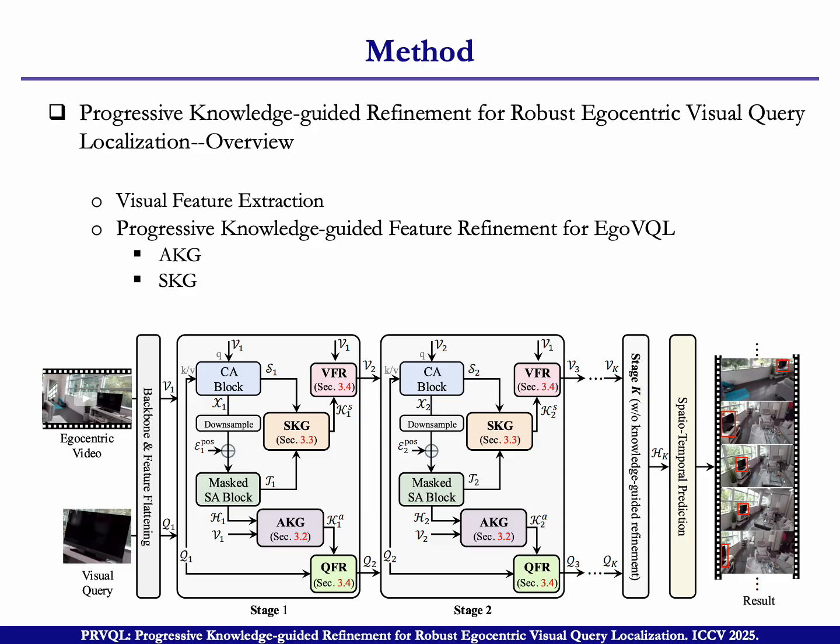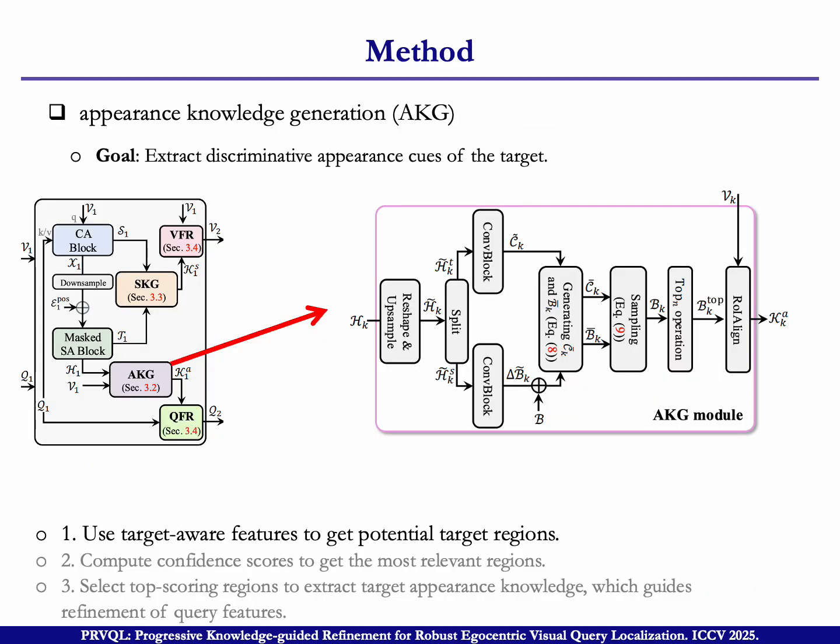Each stage outputs updated features, video feature V2 and query feature Q2, and these updated features are used in the next stage to make a more accurate localization. After stage K, the output is input to a spatial-temporal predictor to get the final result.